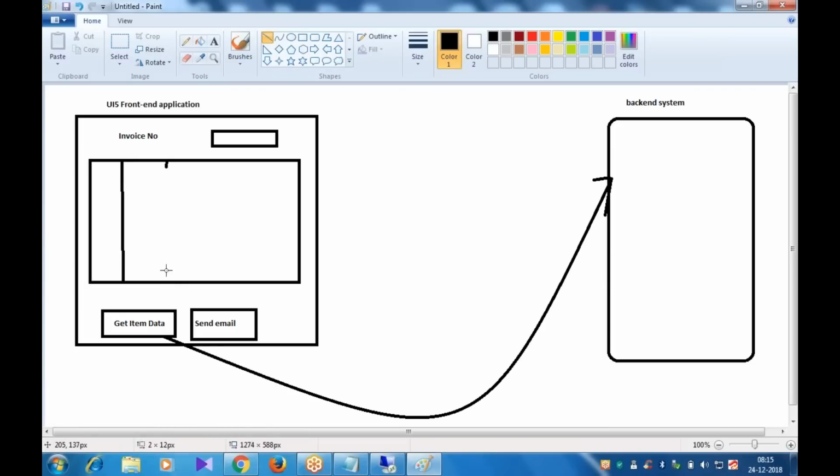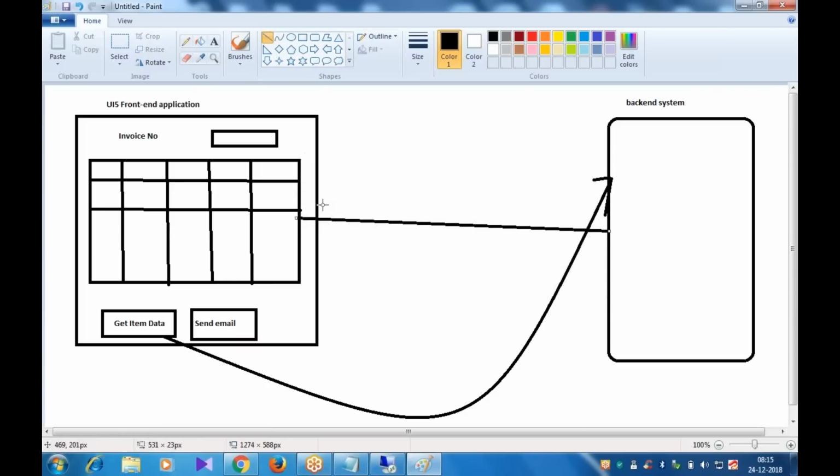Now once the data is shown in the table, I'll take one button kind of thing. When I click on this button, this invoice data should be sent to the email as an attachment or whatever it is. So this is in the front end. In the back end, we are only pulling the data, that's all. I cannot send the mail from here. From the OData, I cannot send the mail. I can only pull the data and give it to the front end application.